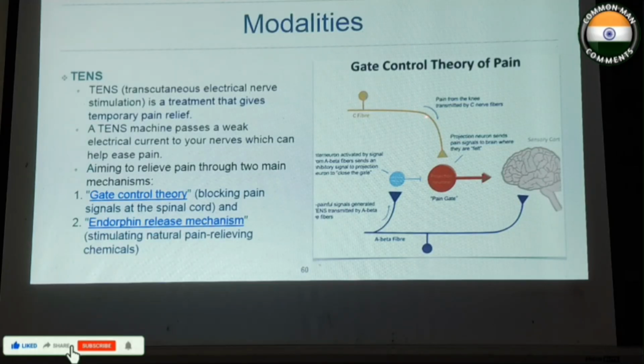So for type C fibers, the main pain pathway is type C to the pain gate neuron, then to the brain. But when we give an external stimulus to the A beta fibers, that is using a TENS or IFT or SWD, short wave diathermy, what will happen is there will be stimulus from this nerve to stimulate this one, thereby preventing it from depolarizing this nerve. So upon that, this response will be cut and this will be taken. As a result, there will be an endorphin release mechanism, natural pain relieving chemicals.